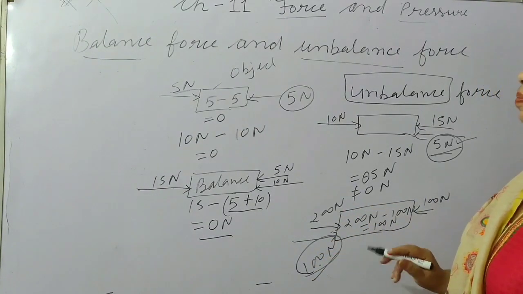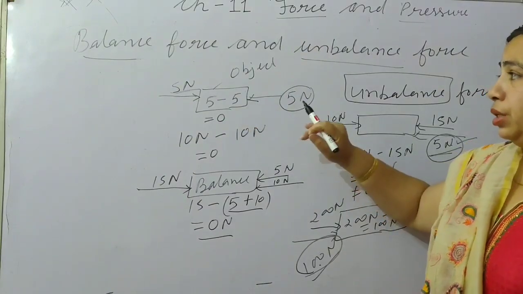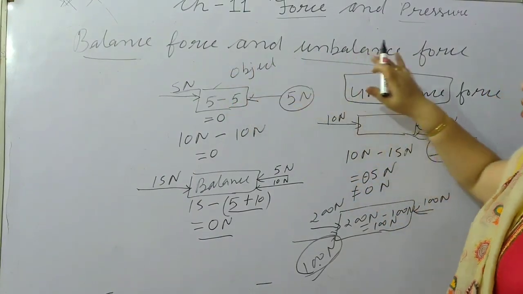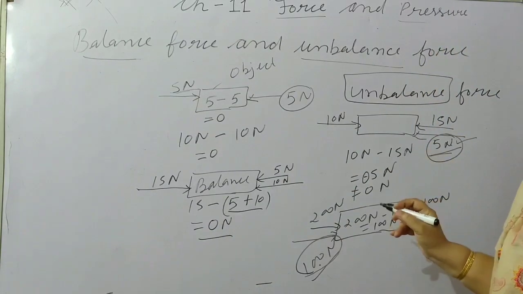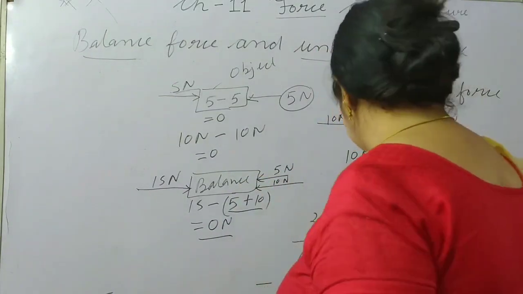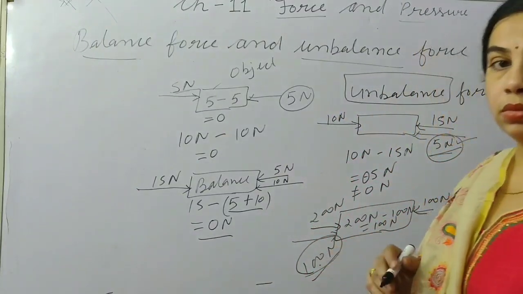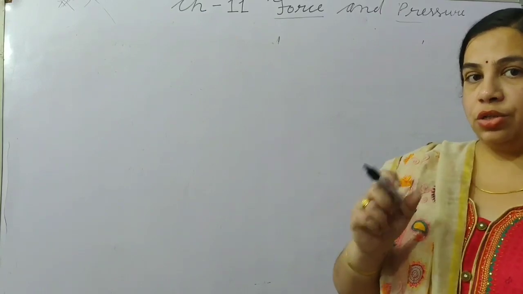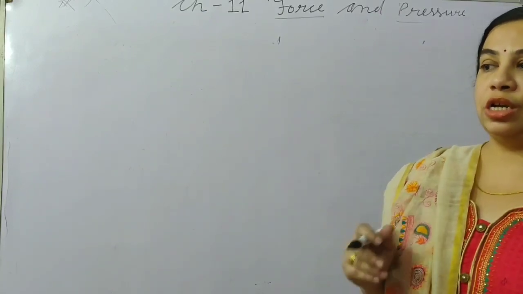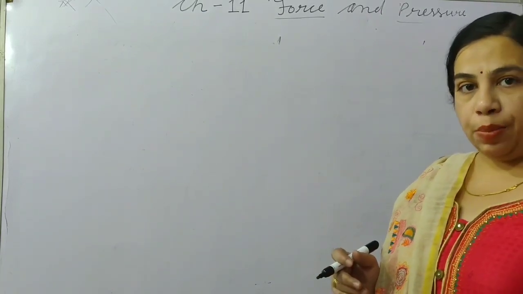In this way we say that balanced and unbalanced forces are applicable on an object. Another way we can mention it is by the directions of force, in which direction the force is applicable.